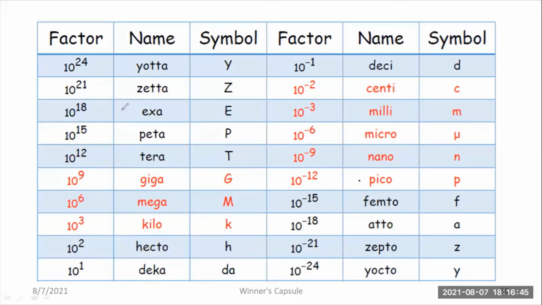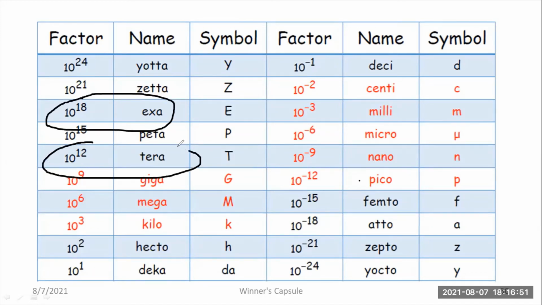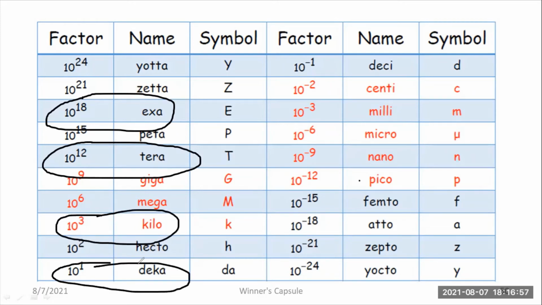For example, if it is 10 to the power 18, I can call it exa. If it is 10 to the power 12, you can call it tera. And 10 to the power 3 means kilo. 10 to the power 1 means deca. The symbol of exa is capital E. The symbol of tera is capital letter T. The symbol of kilo is small letter k. The symbol of deca is da.